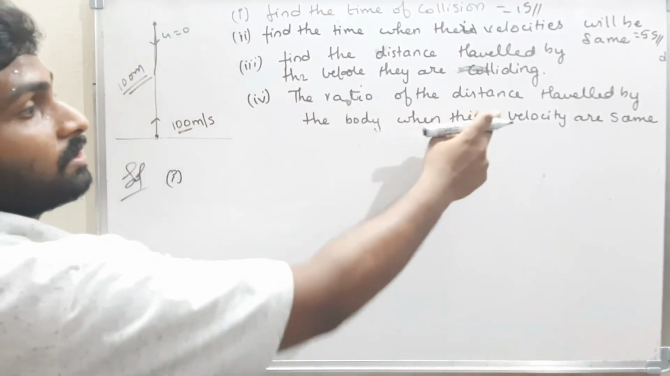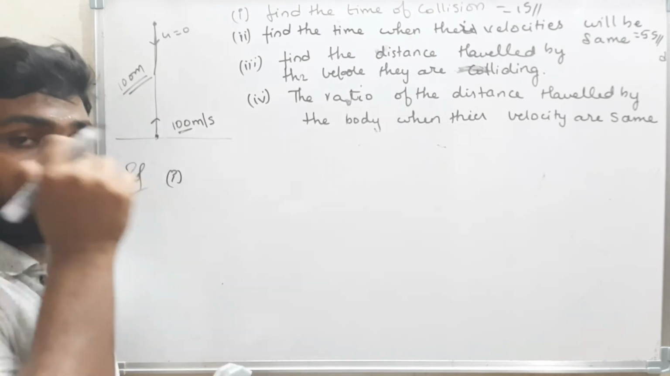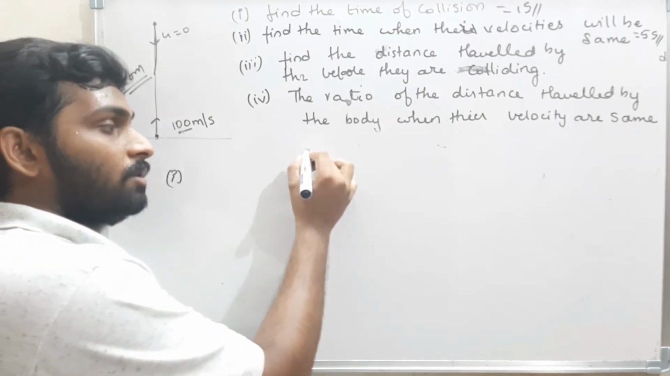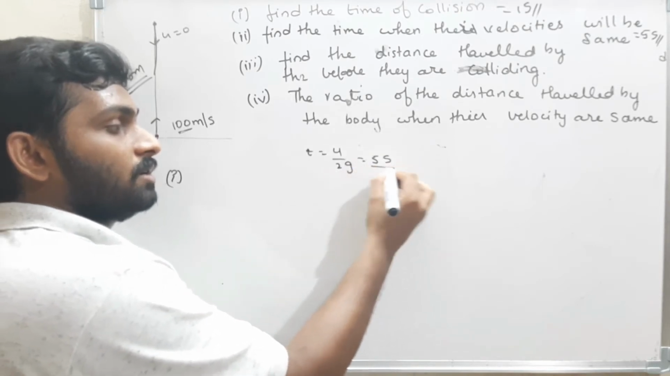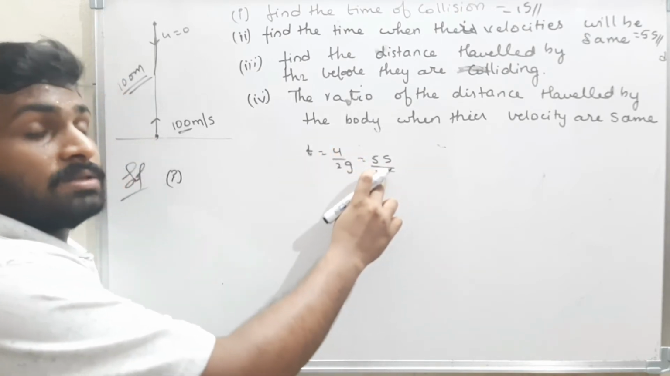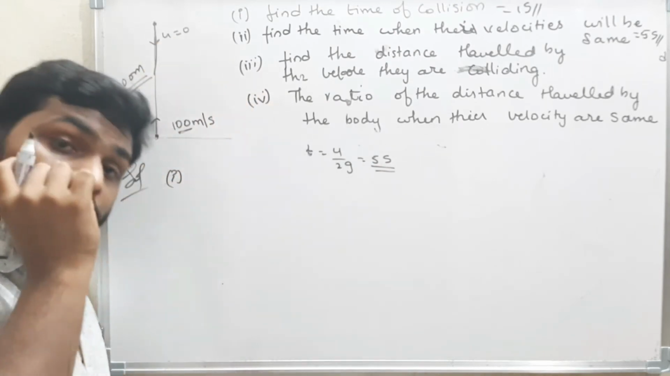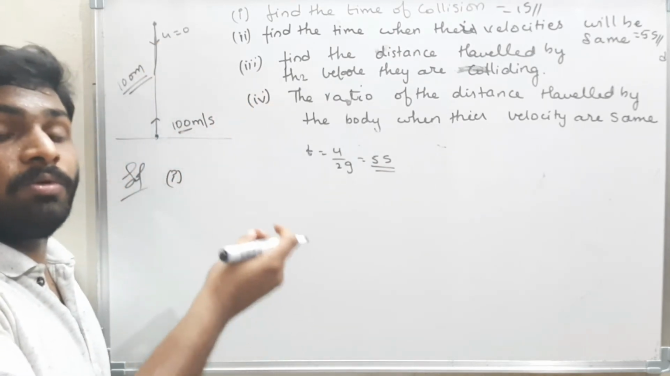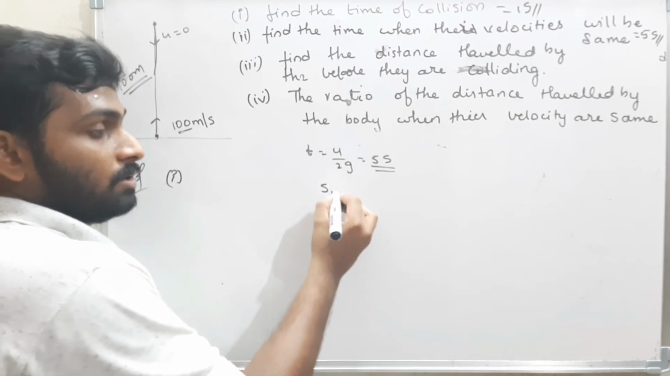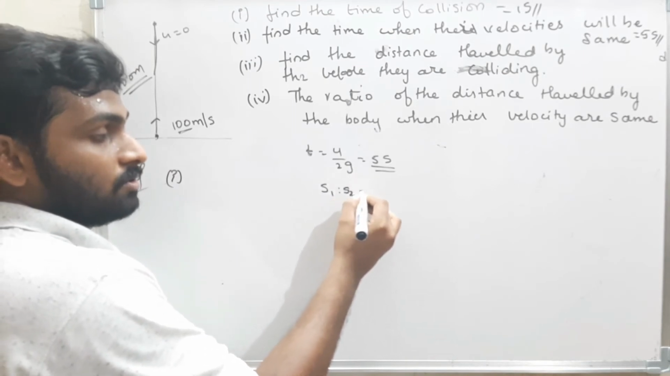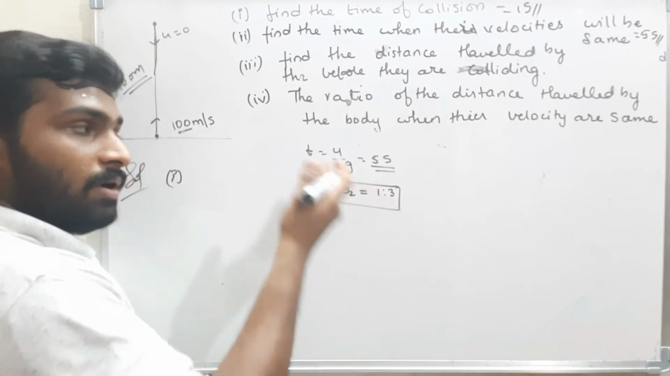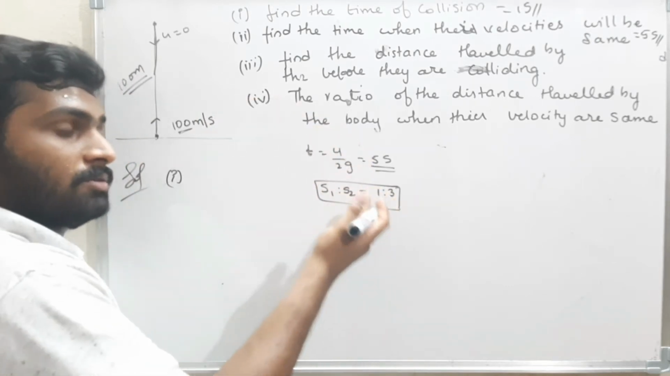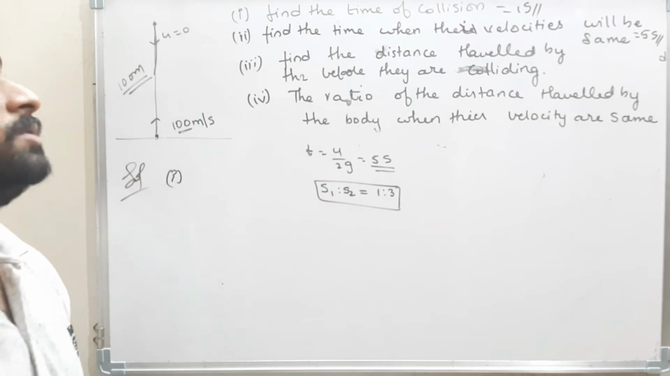Now, the fourth one. The ratio of the distance traveled by the bodies when the velocities are the same. What is the time we got? We got time as u by 2g, that means 5 seconds. At 5 seconds, the velocities of both the bodies will be the same. Now they told us to find the ratio of the distances. Therefore, S1 to S2 is 1 is to 3. That's all. Even if you keep the numericals, you will get the same, 1 is to 3. By this we complete the second question.